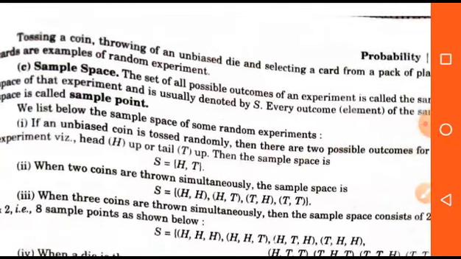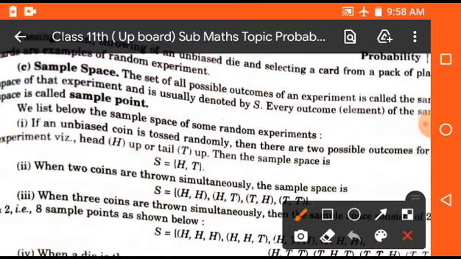Now we will consider sample space. It is the most important thing. Sample space means the combination of all the trials. For example, if we toss a coin, then there will be two outcomes: head can come, tail can come. So the sample space of tossing a coin will be S = {H, T}. In the case of two coins, the sample space will be S = {HH, HT, TH, TT}.